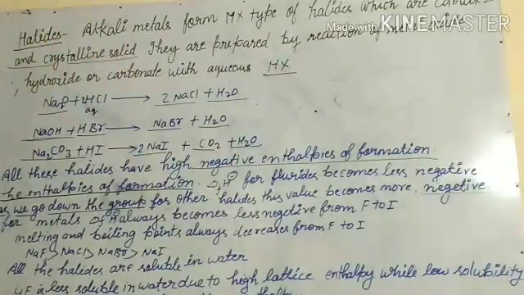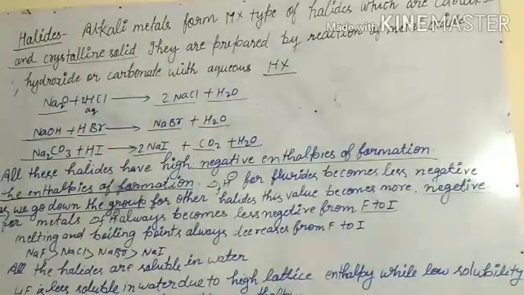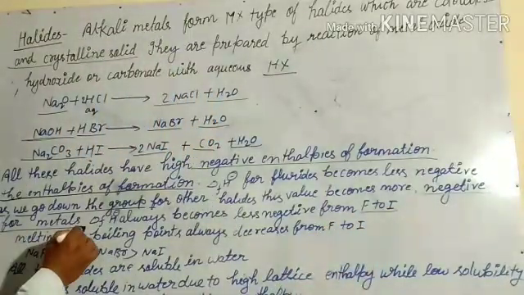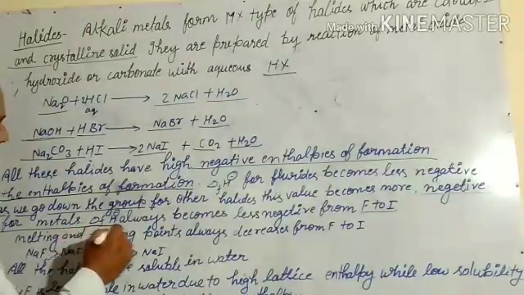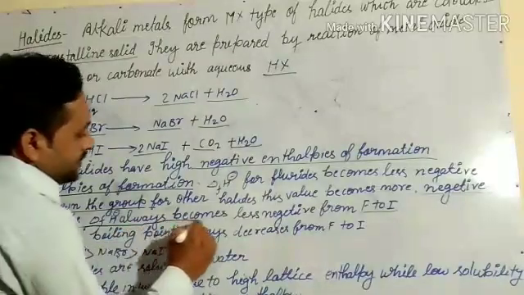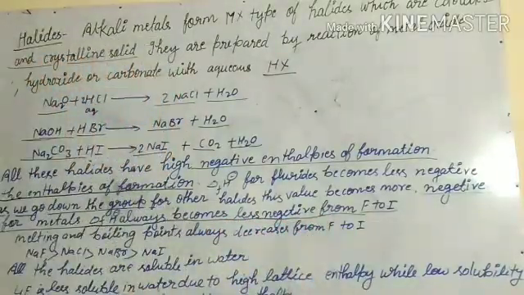For metals, less negative from fluoride to iodide. Means if metals are forming halides, the enthalpy of formation becomes less negative from fluoride to iodide.